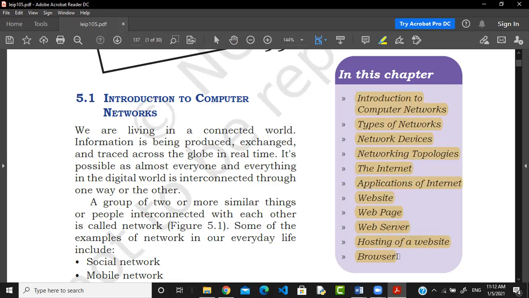Do you know how many marks CBSE is going to ask from this chapter? The weightage of this chapter is 10 marks. So a 10-mark question will come from this chapter.